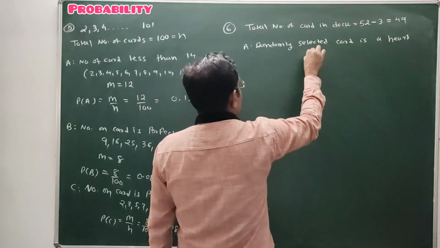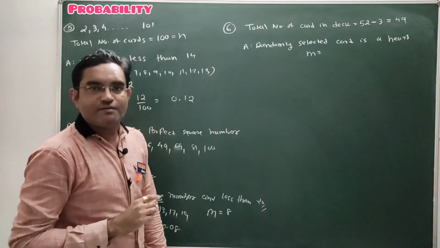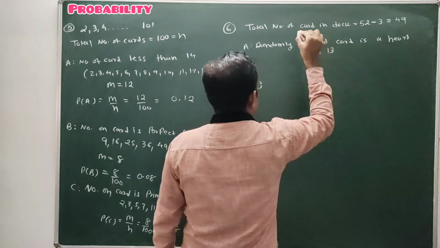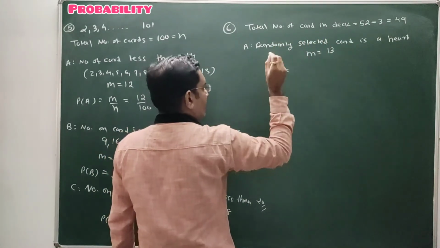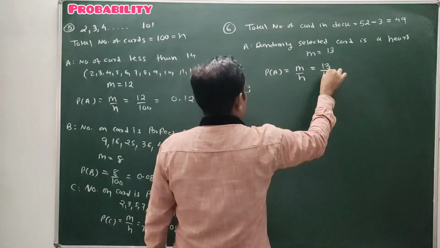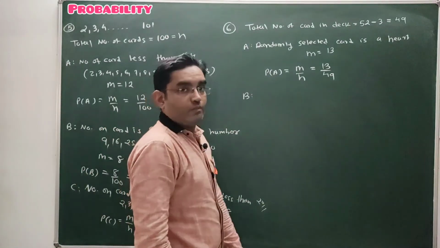Students, in total how many heart cards are there? Very good, a total of 13 cards. So the probability of selecting a card that is a heart is m upon n, that is equal to 13 upon 49. That is the answer to your question number 1.